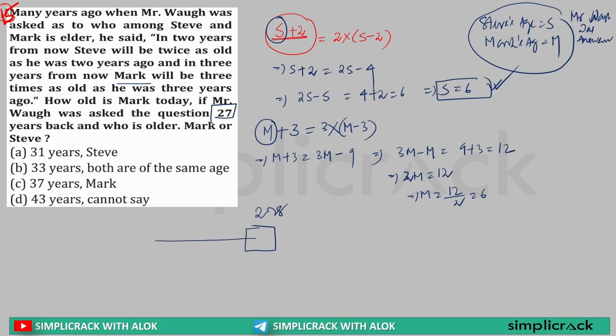So 27 years before, Mark's age was what? 6. Steve's age was what? 6.